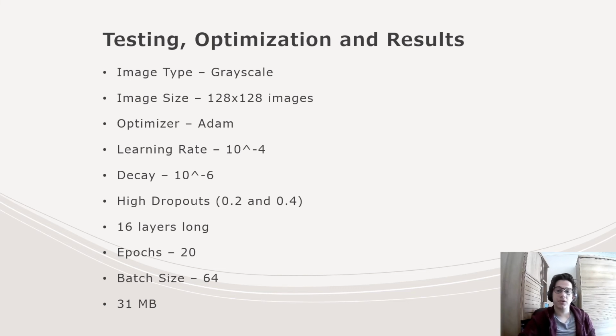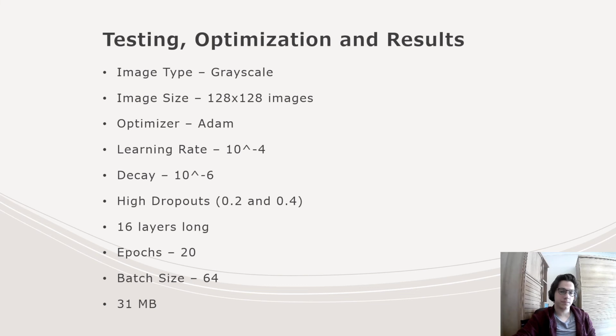I also tried different sizes of images from 48 by 48 to 512 by 512 pixel images in our training data, and I found out 128 pixel images gave the best result. I used the optimizer ADAM with a learning rate of 10 to the power of -4 and decay of 10 to the power of -6.